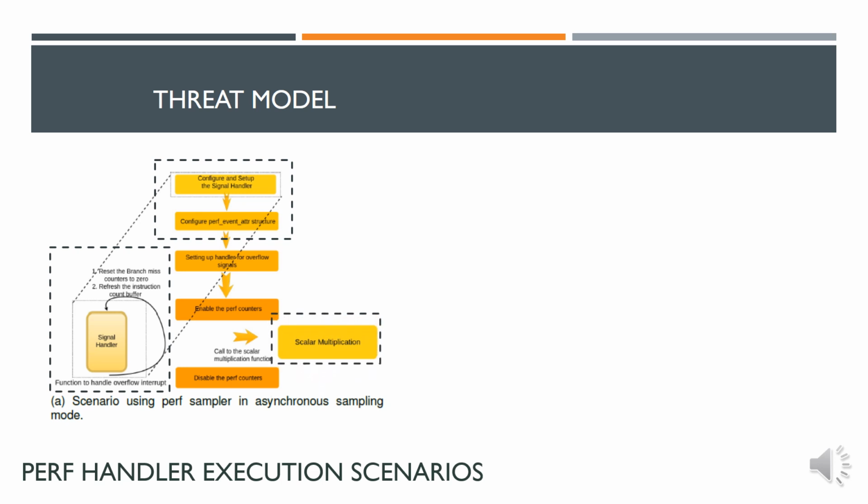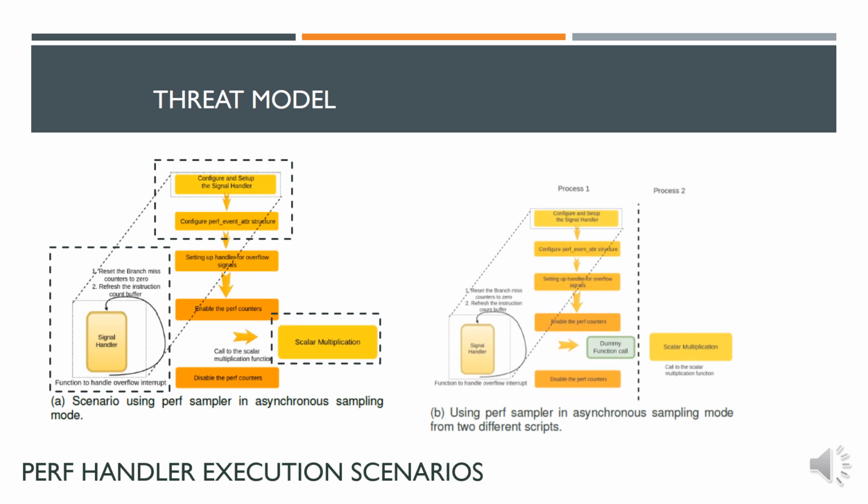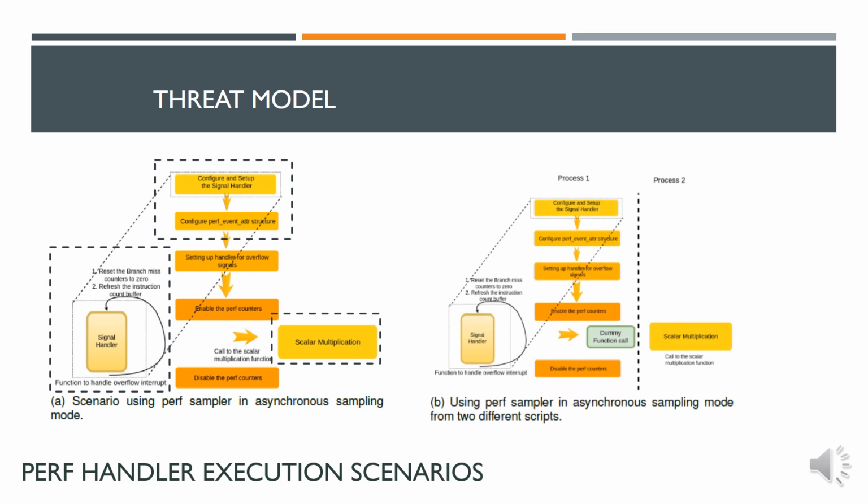Thus, any cryptographic module running in the sample system is sampled at a particular frequency of execution. The branch misprediction samples collected by the handler are asynchronously observed over the cryptographic module, and there exists no direct communication between these two modules. This essentially means that the samples, being asynchronous in nature, lack the trigger signals and thus make one-one correspondence more difficult with the concurrently running cryptographic module. A more optimistic scenario would be when the perf handler and the target cipher are running from two different scripts, as shown in figure B.